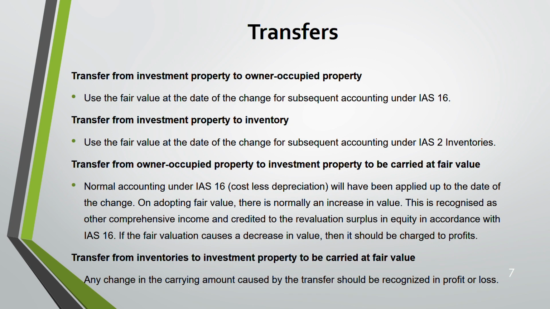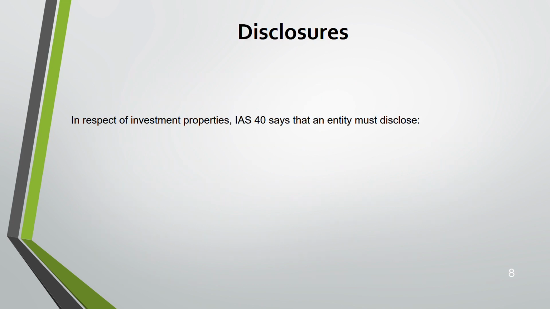The only thing that is dealt in other comprehensive income is the third point, when you are changing the owner occupied property to investment property. There, when you are having a fair value, any value in other comprehensive income is recognized only if the fair value increases. All the time it is profit and loss, profit and loss, profit and loss. This is the easiest way for you to remember IAS 40.